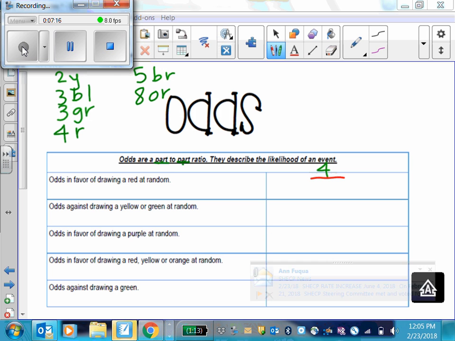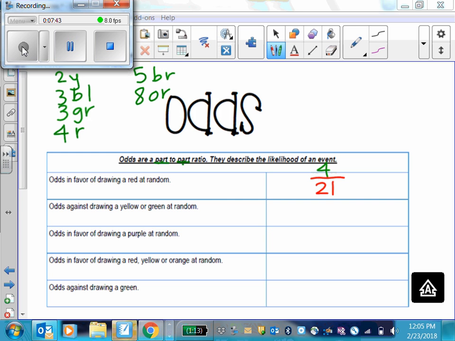How many chances does he have to not get a red? 21. So his odds are 4 to 21. He has 4 chances of getting it, 21 chances of not getting it. That's the difference in odds. Odds are part to part. Everyone understand the difference there? Because the probability would have been 4 to 25, the odds are 4 to 21. Everybody with me so far?